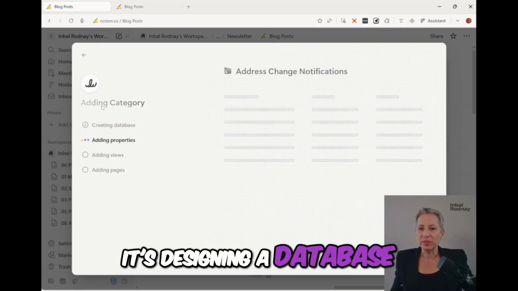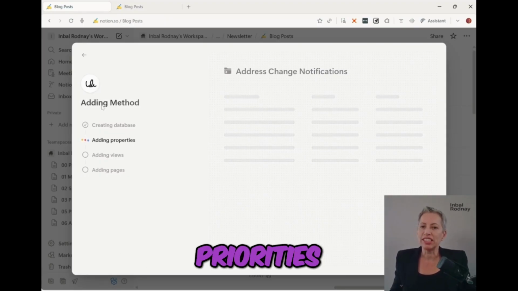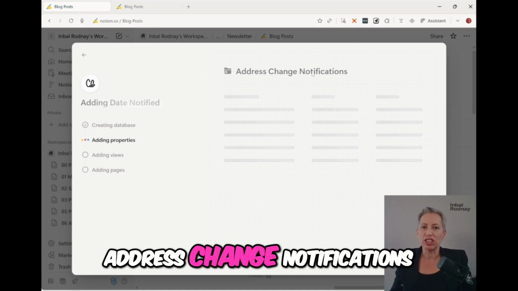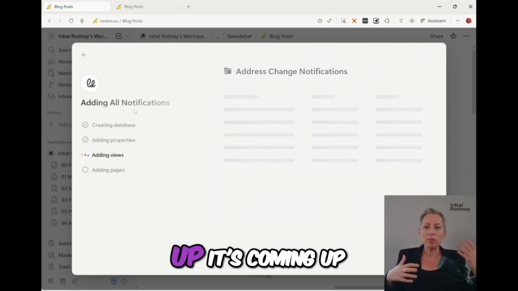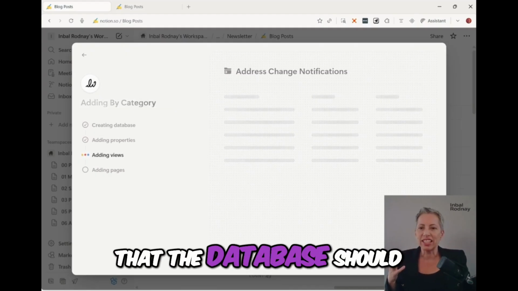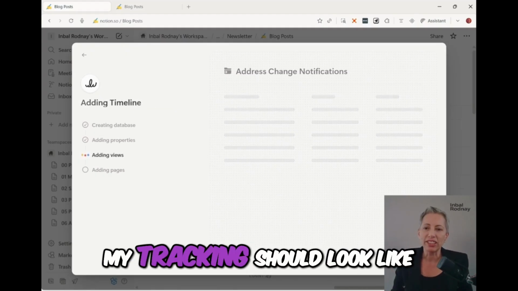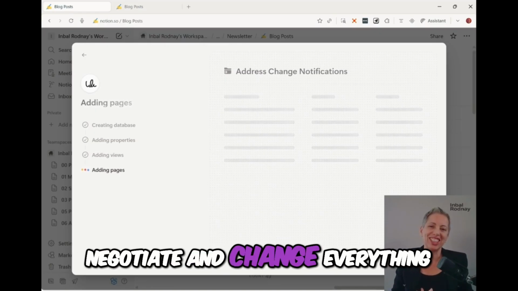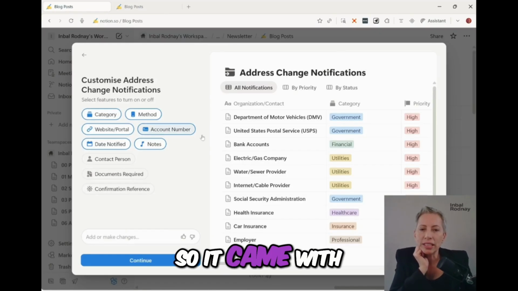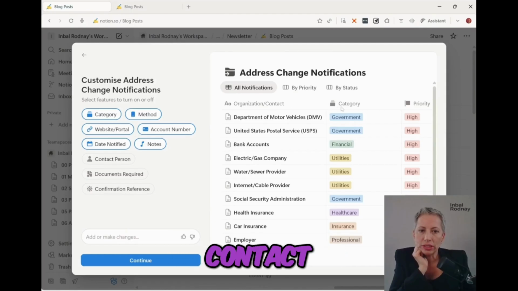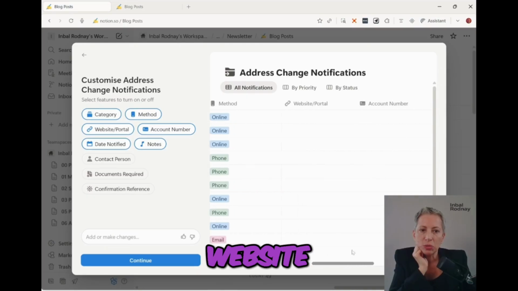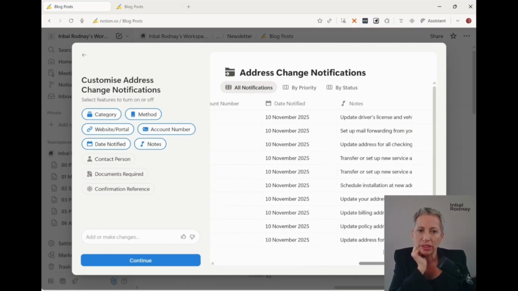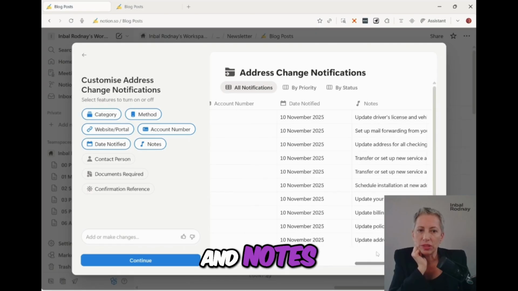It's designing a database, adding categories, priorities, statuses, address change notifications, notes, contact people. Okay, so it's coming up with what it thinks the database should look like and that my tracking should look like, and then we can negotiate and change everything in there. All right, so it came with this suggestion: organization, contact, category, priority, status, method, website, account number, date, and notes. Okay, great. Let me show you what I did with this for myself.